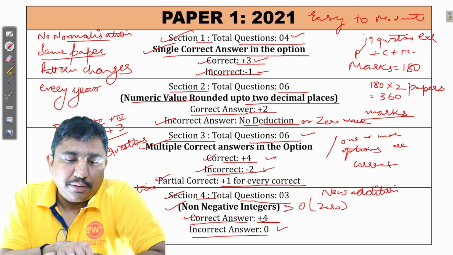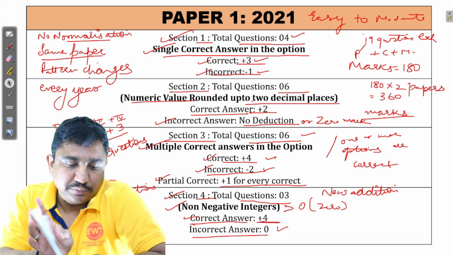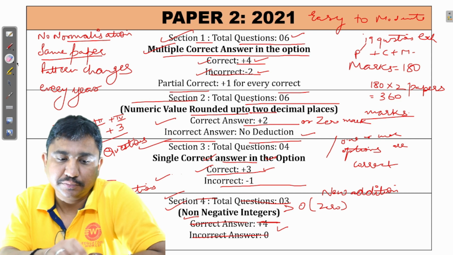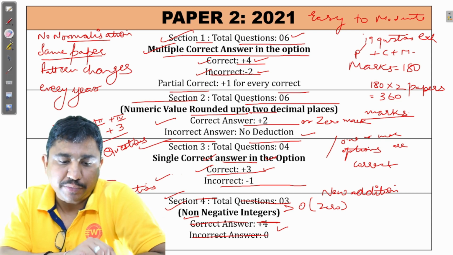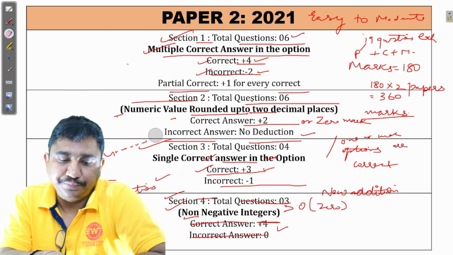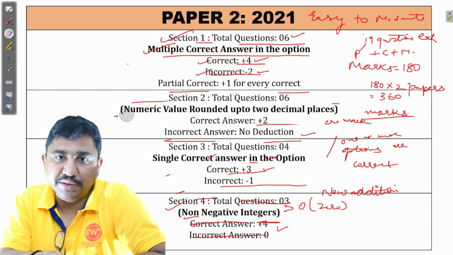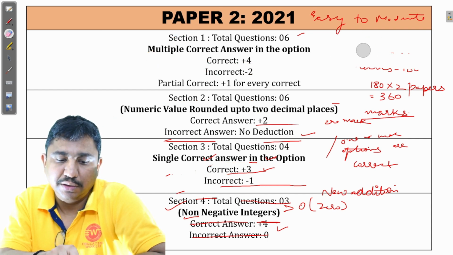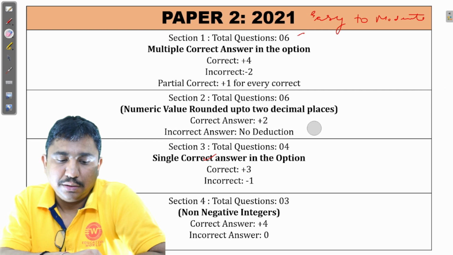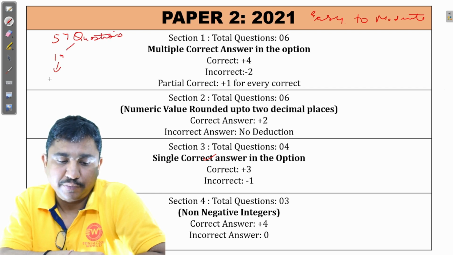Now we will discuss paper 2, which was held from 2:30 to 5:30 in the afternoon session. Again, paper 2 was consisting of 57 questions, 19 each from physics, chemistry and mathematics. There were 4 sections again in paper 2. 180 marks, 4 sections. In section 1, there were 6 questions.